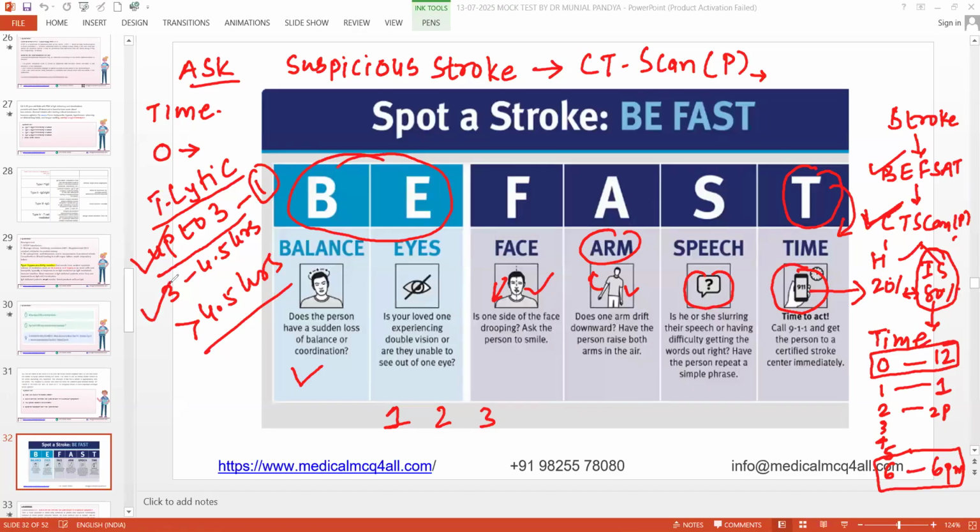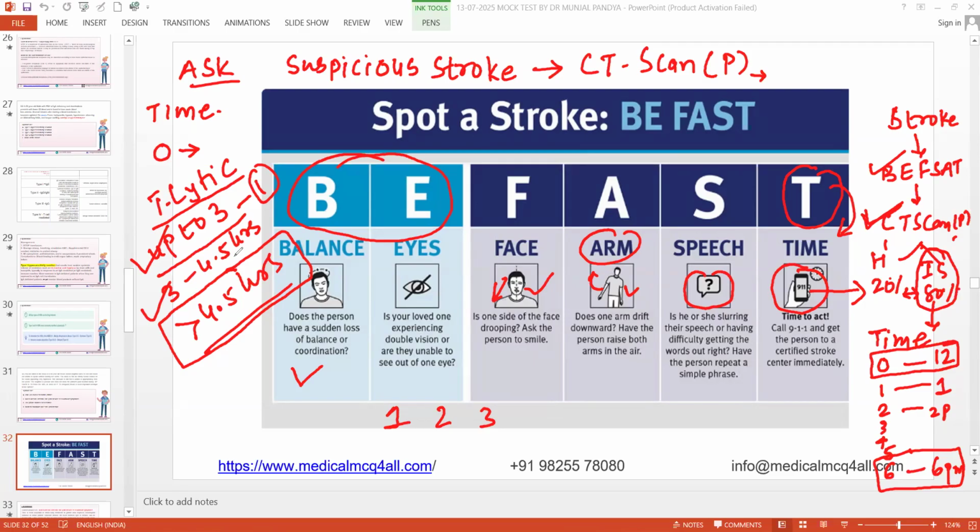Again, a few guidelines say up to 4.5 hours is fine, no problem. You have to see the risk-benefit ratio. After 4.5 hours, it's a bit doubtful, or you probably won't get the advantage of giving TPA in ischemic stroke. Is that clear? Yes, sir. We need to review the literature once again, but I think this is what we practice so far, and it is written in the book as well.